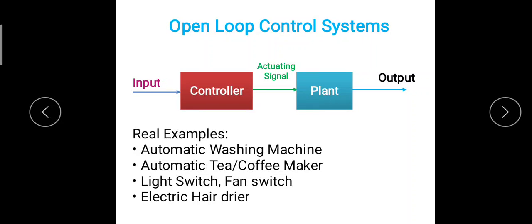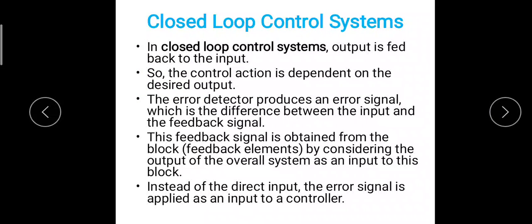Then electric hair dryer is also there. If you pull the switch on, it will run, and if you pull the switch off, it will not run. Now there is the closed loop control system.